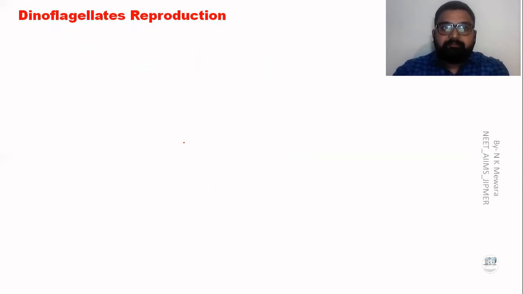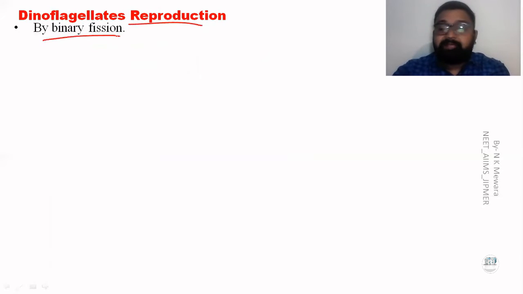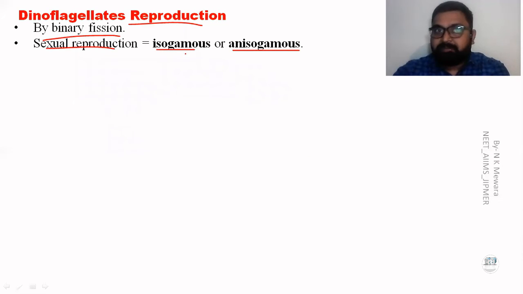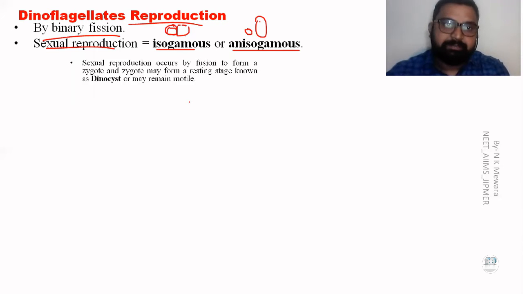Next, flagellate reproduction. The reproduction shows binary fission, as well as sexual reproduction, isogamous and anisogamous. What do we mean by isogamous? Similar types of gametes fuse, while in anisogamous the gametes are dissimilar, one small and one large. Here both the male and female gametes are similar in structure and shape.